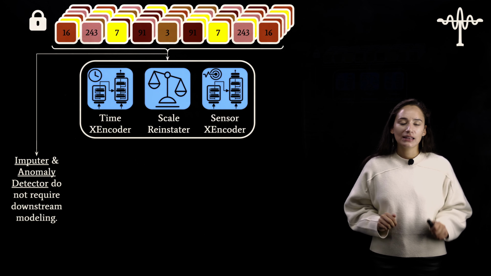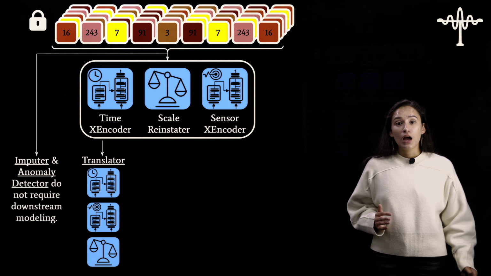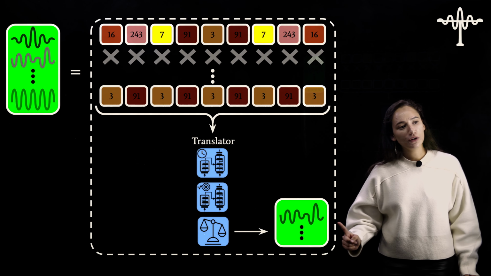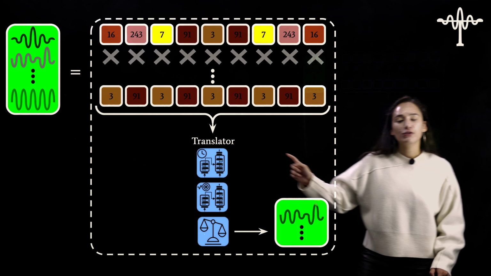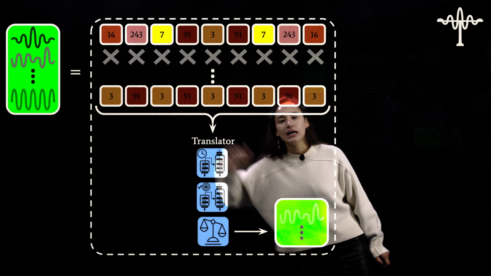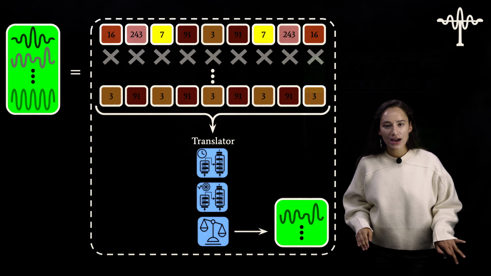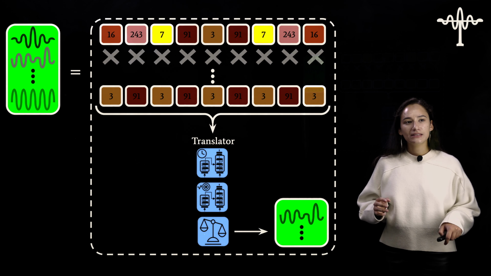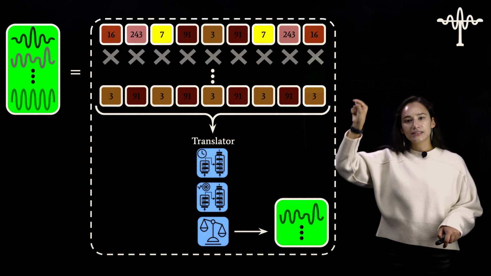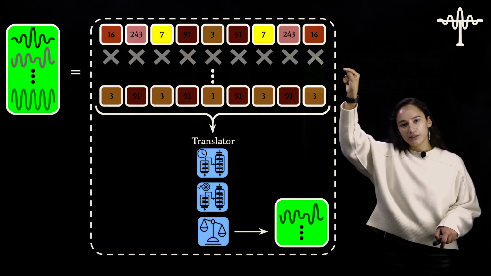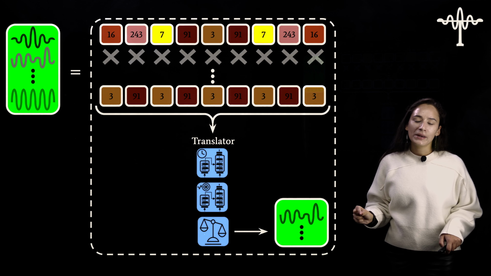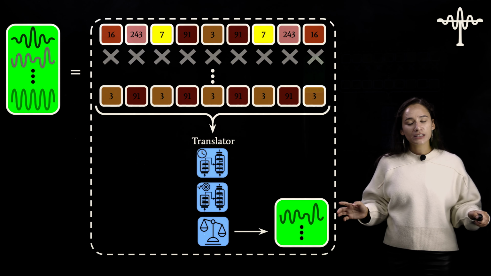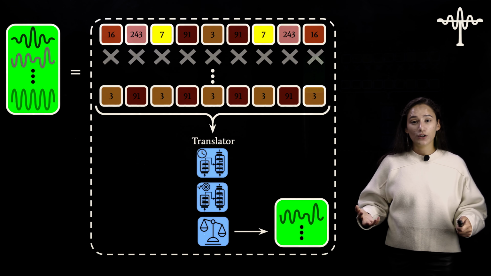So let's, at a very high level, look at translation. With translation, everything that's in this dotted box is what the model has access to. Everything outside the dotted box, namely the time series up in that corner, the model does not have access to. So the task is basically to take tokens corresponding to sensors that I have. I don't have some of the sensors. Take these tokens and then tell me the sensor information that I was not given. So that's translation. I have some sensors, I don't have others, and I want to understand what those sensors are.